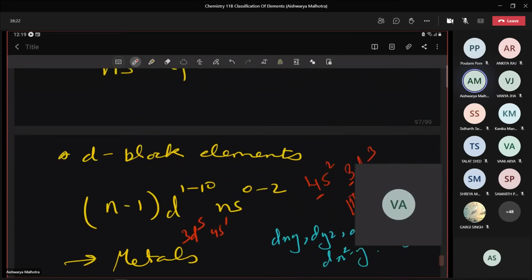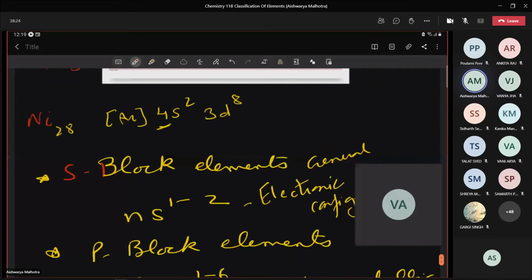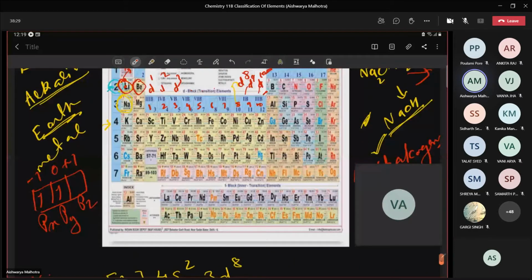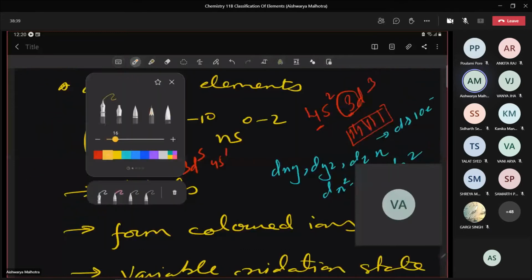Here, this is known as 3d. Look here, beta. These elements here, you are filling electrons in the third principal quantum number. This one. So this series is known as 3d series.